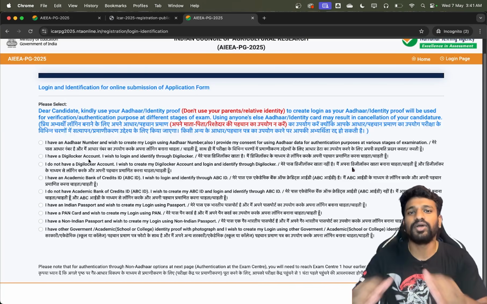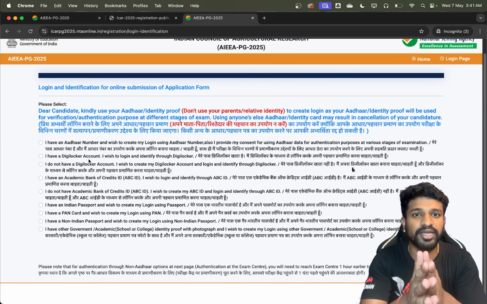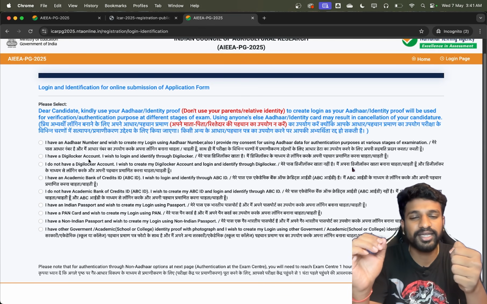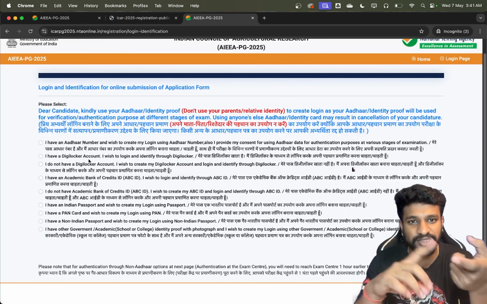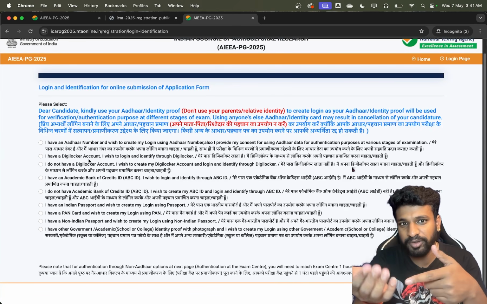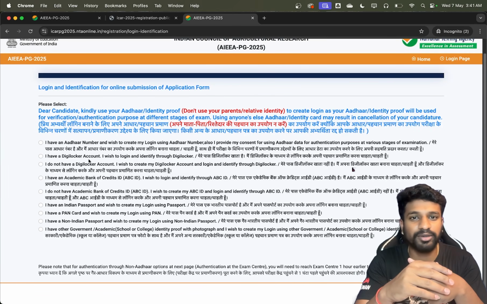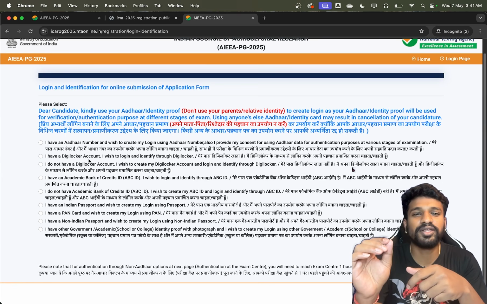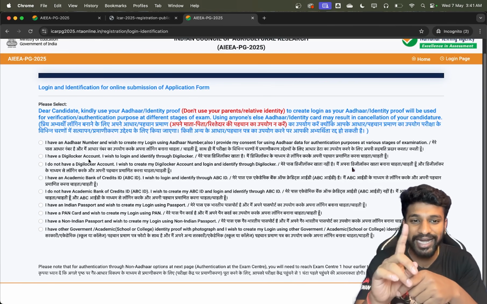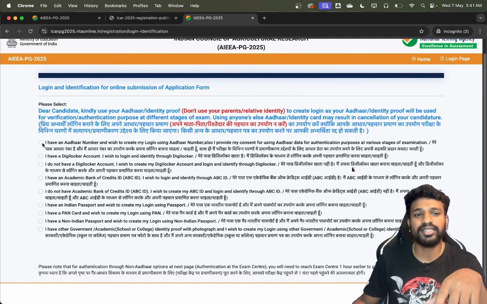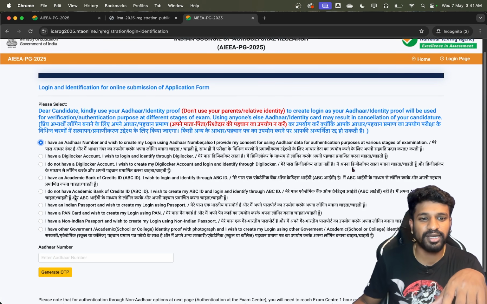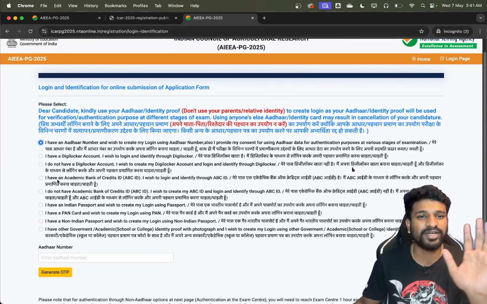If you have an Aadhaar card, and most importantly, if it is linked to a mobile number on which you can receive the OTP, whether it is your mobile number or your parent's, brother's or any cousin's, not a problem, but you must be able to receive the OTP and enter it here. Only then can you opt for the first option, otherwise you can choose any other option. But the first is the easiest and most convenient, so I will choose the first one.